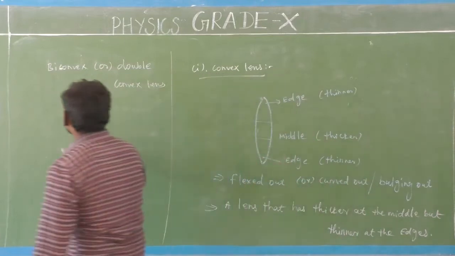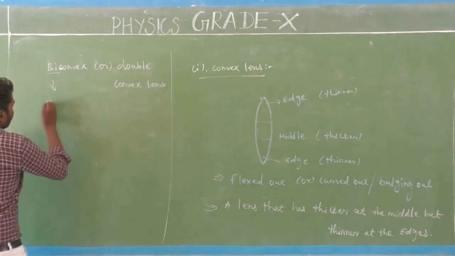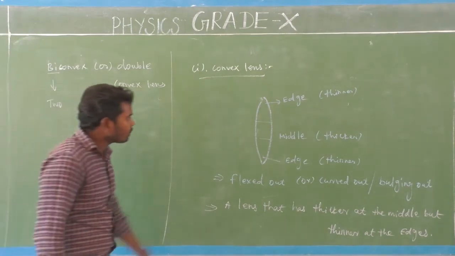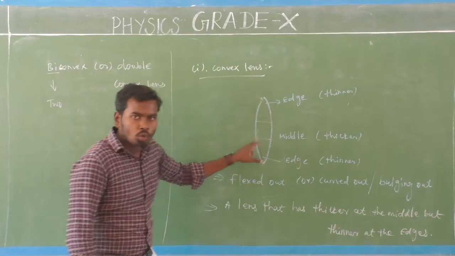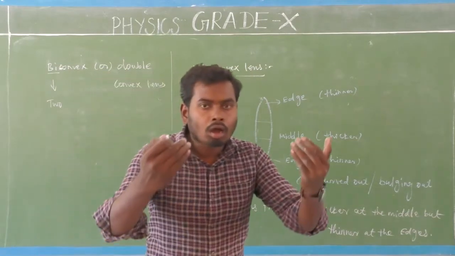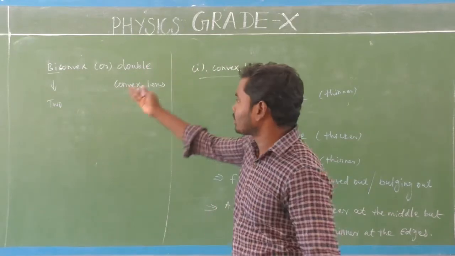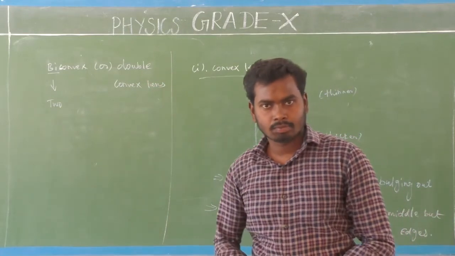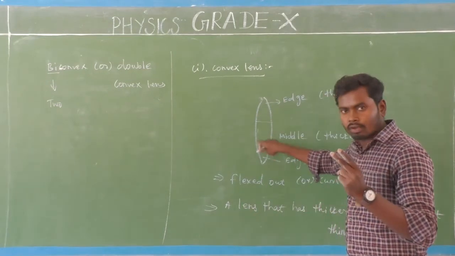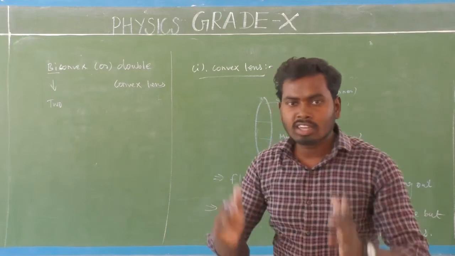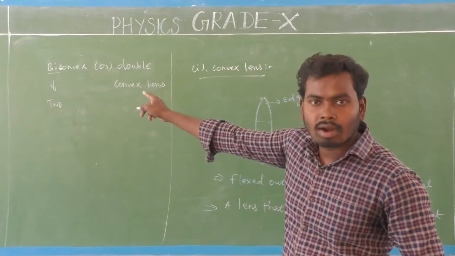Look here. What is the meaning of bi? Bi means two. This convex lens has two surfaces, and the two surfaces are curved outward. That is the reason why it is called biconvex. Bi means two, so the convex lens has two surfaces. These two surfaces are bulging outward, which means curved out shape. That is why it is called biconvex.